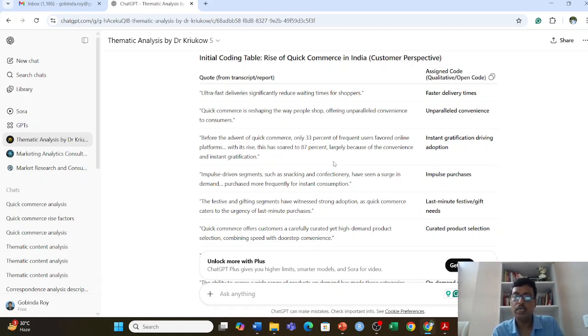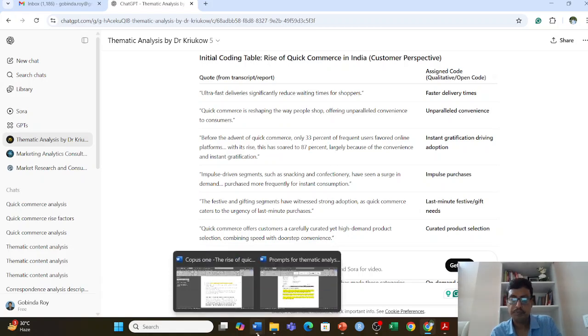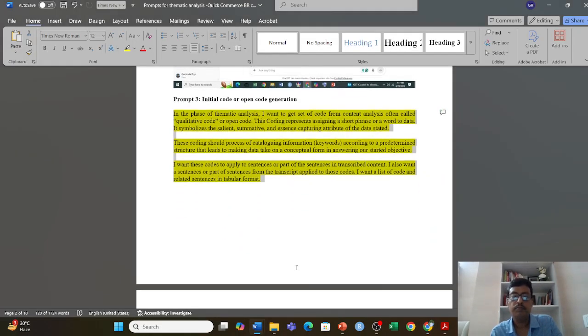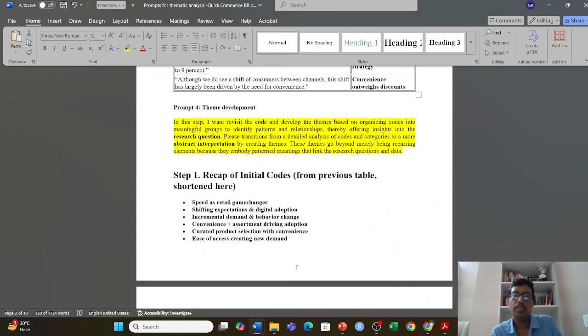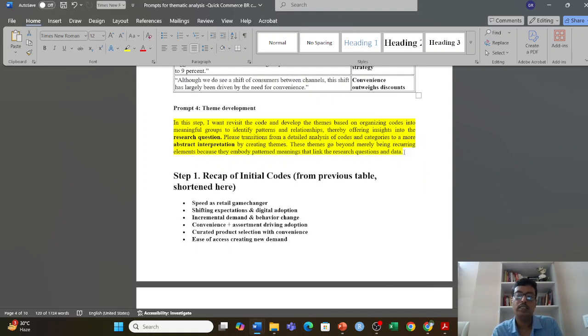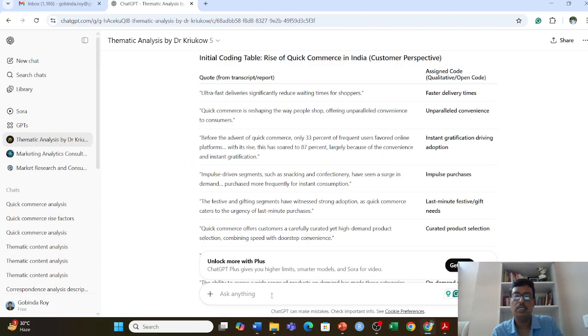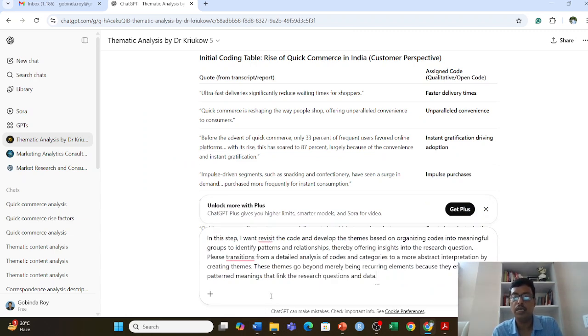Once you get the codes, the next step is theme development. In this step we combine the codes further and come up with certain themes. Let me see what themes we can get from here.